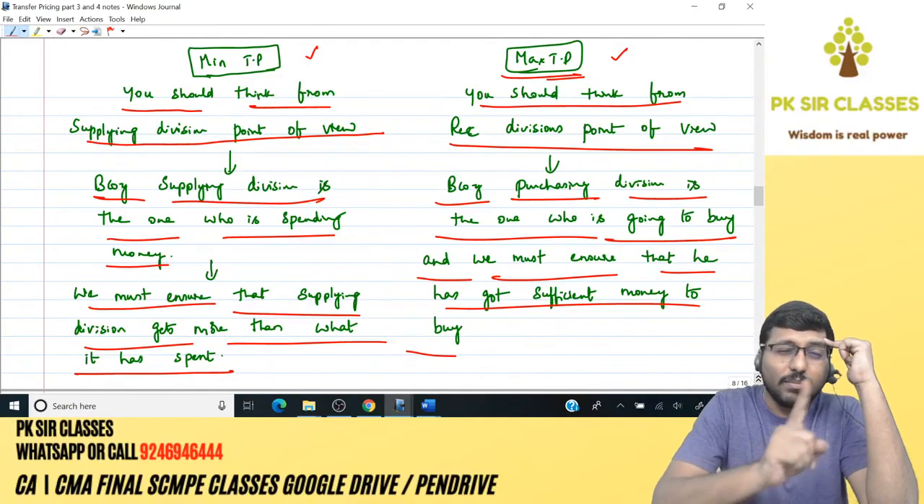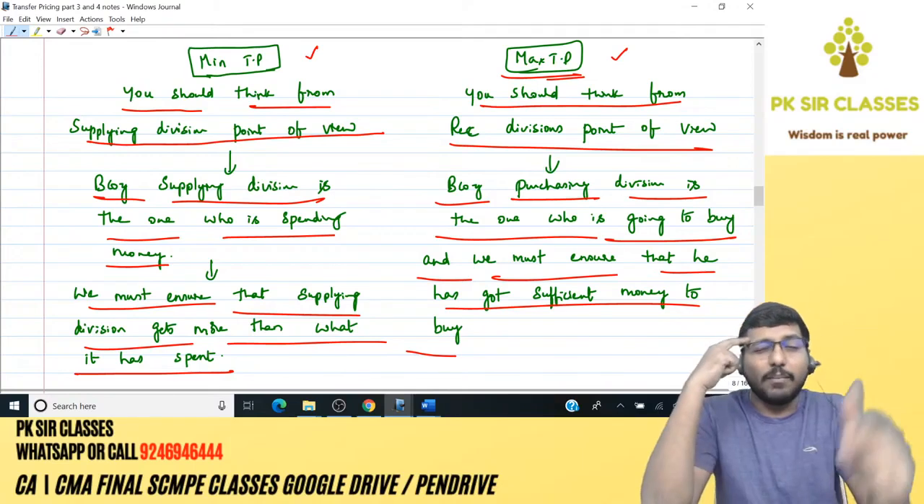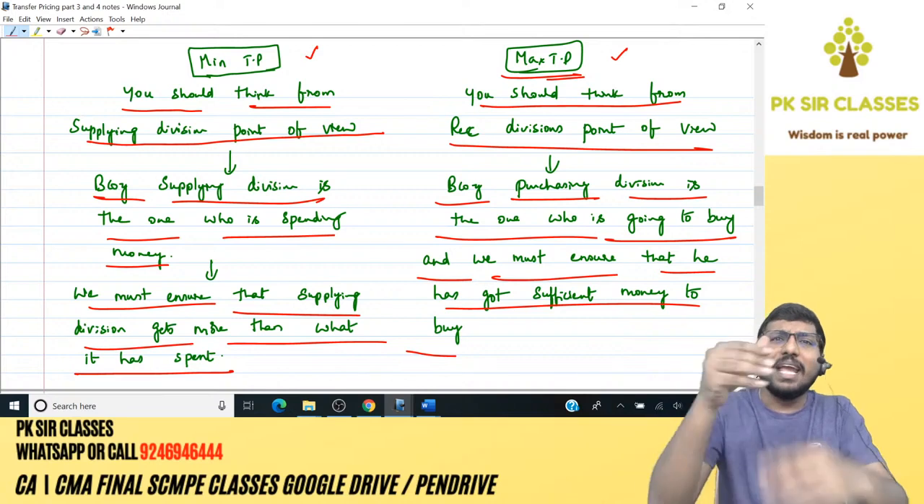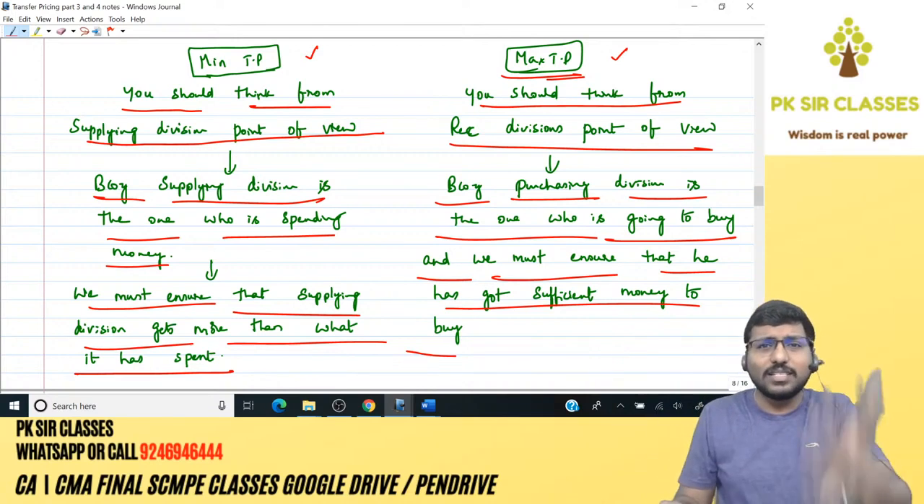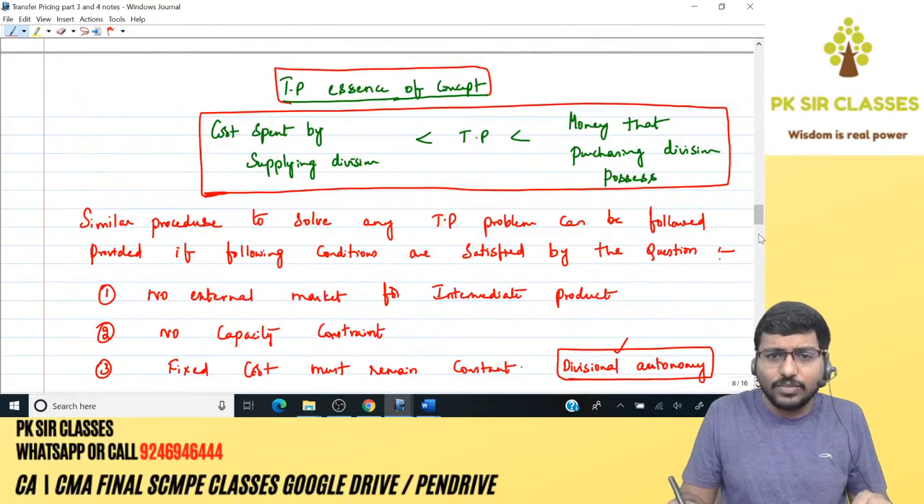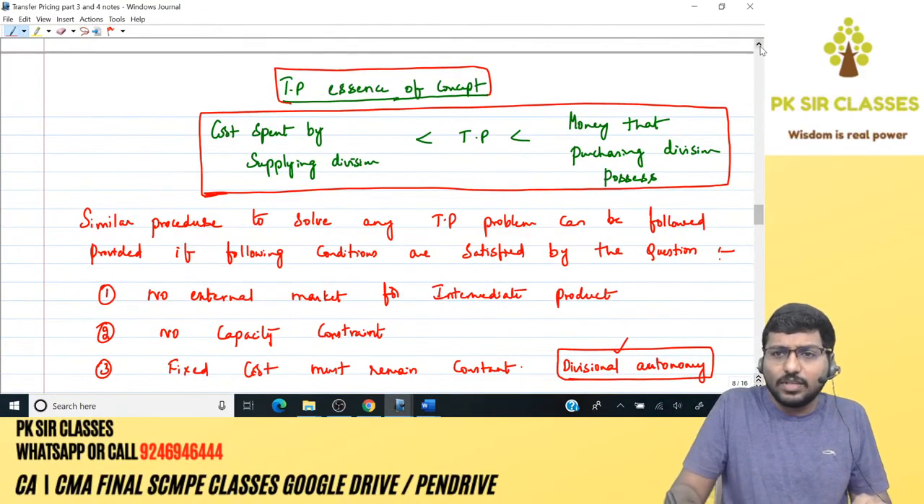Minimum TP is nothing but the money that the supplying division has spent. Maximum TP is nothing but the money that the receiving division possesses. Done. Any problem, any situation, anywhere, it's the same logic. Logic will never change, right? See here. This is the summary. Just look at the summary.